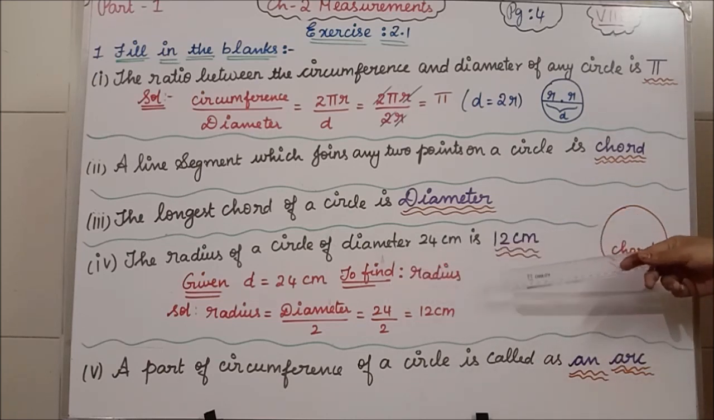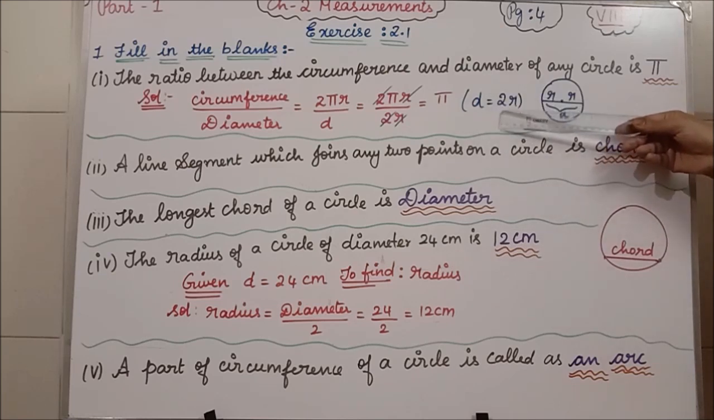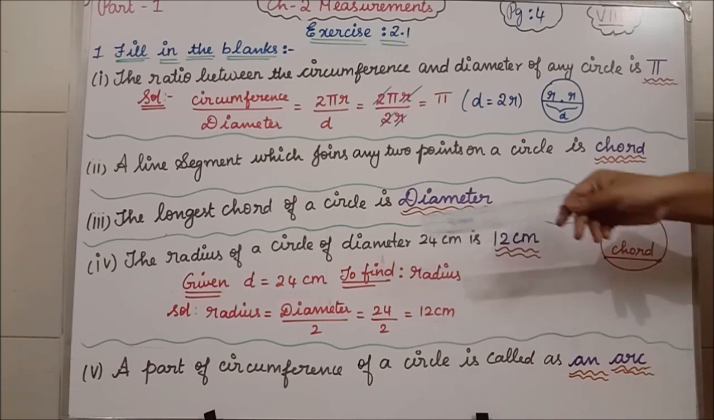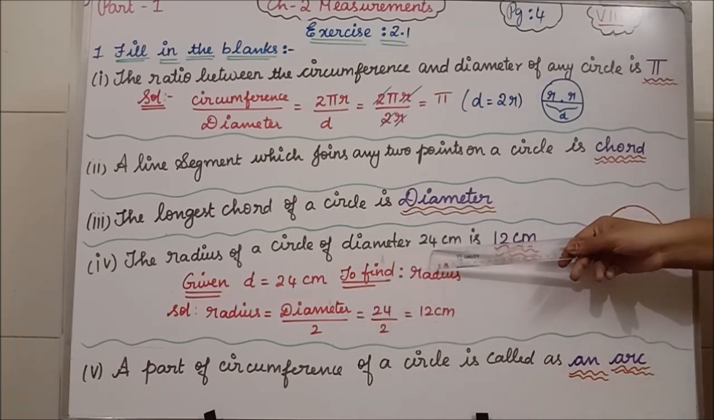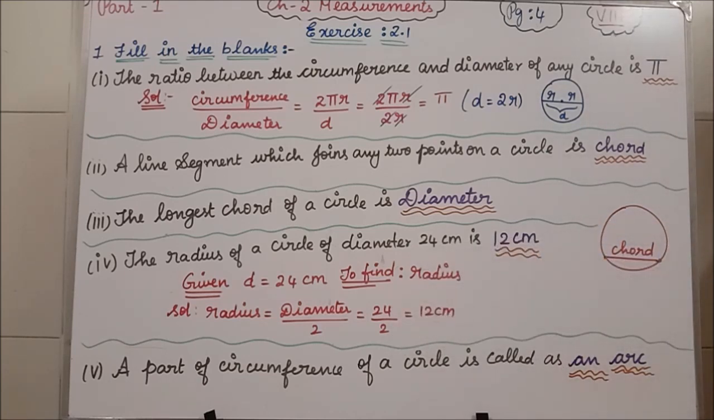I think you all know this is a very simple concept, isn't it? Diameter, if you need it, the formula is 2r. If you need r, it is the diameter divided by 2. Clear? Radius is equal to diameter by 2. Diameter is equal to 2 into radius. You know this formula from 6th standard, isn't it? So radius is equal to diameter by 2. The diameter given in the question is 24, so 24 by 2 is equal to 12 centimeter.